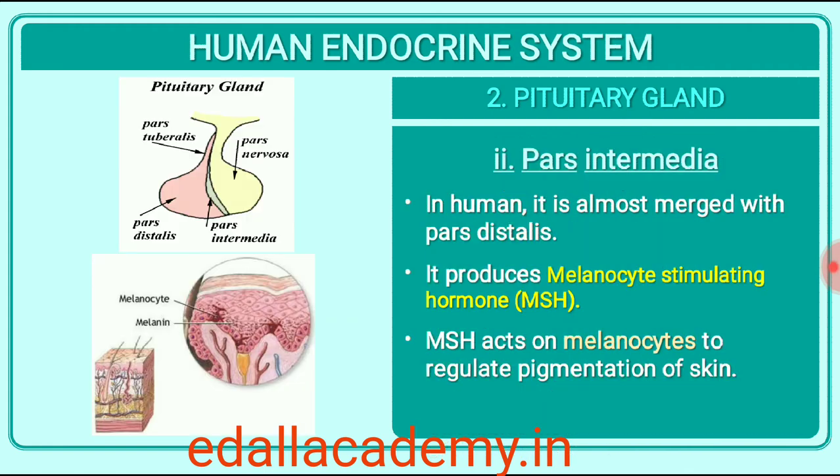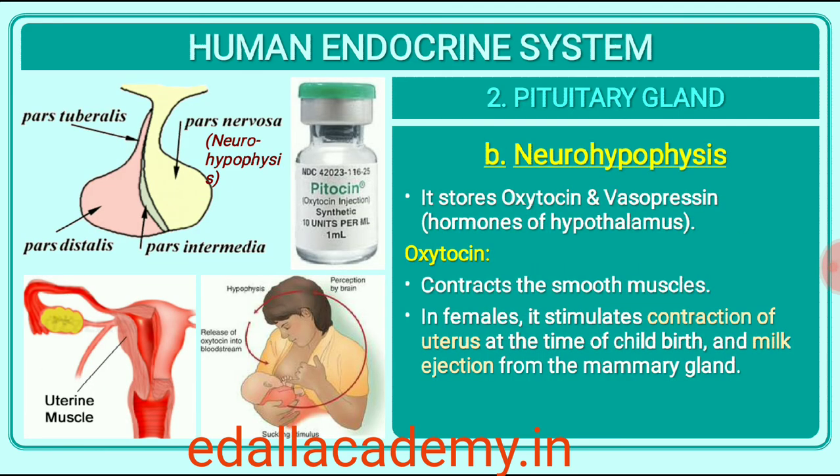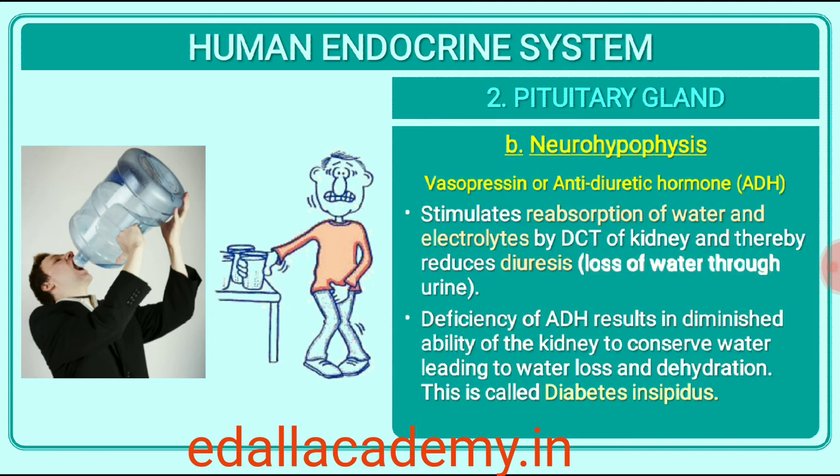MSH acts on the melanocytes, melanin-containing cells, and regulates pigmentation of the skin. Oxytocin acts on the smooth muscles of our body and stimulates their contraction. In females, it stimulates a vigorous contraction of uterus at the time of childbirth, and milk ejection from the mammary gland. Vasopressin acts mainly at the kidney and stimulates resorption of water and electrolytes by the distal tubules and thereby reduces loss of water through urine, diuresis. Hence, it is also called as antidiuretic hormone, ADH.